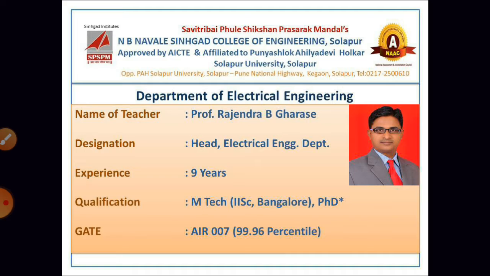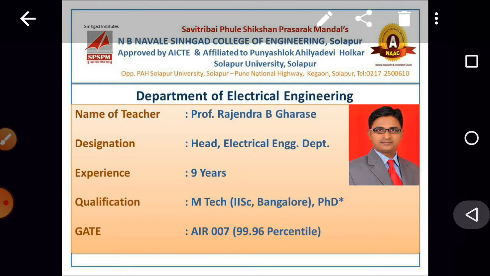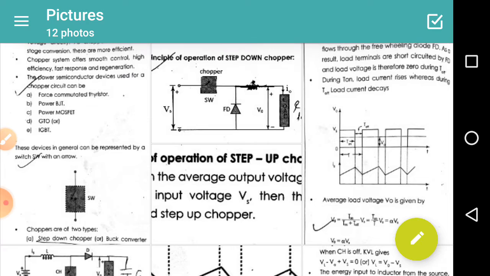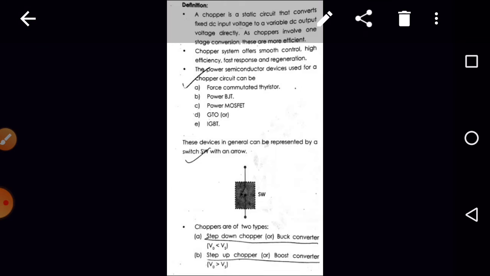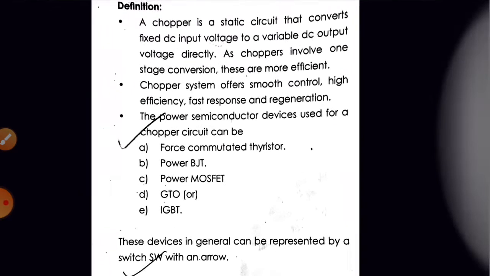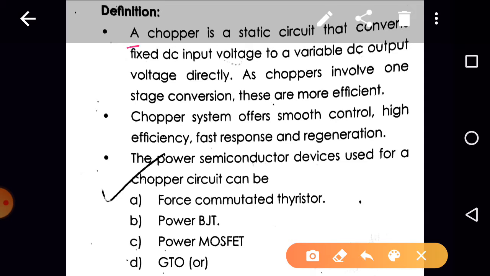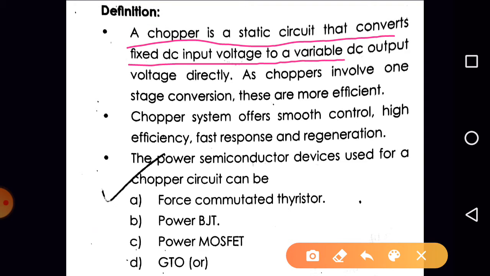Today we are going to discuss the DC to DC converter. As the name suggests, the DC to DC converter is the circuitry where the input is DC and the output is variable DC. It is also known as a chopper. A chopper is a static circuit that converts a fixed DC input voltage to a variable DC output voltage.